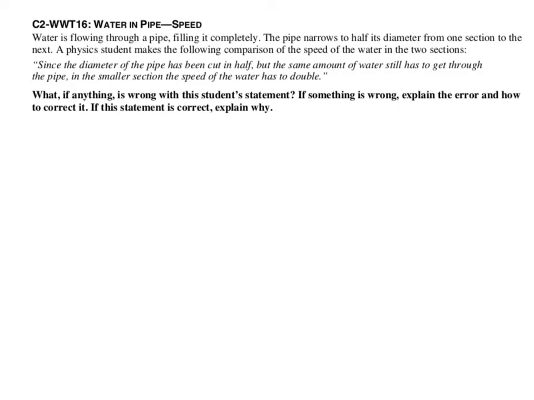Since the diameter of the pipe has been cut in half, but the same amount of water has to get through in the smaller section, the speed of the water has to double. What, if anything, is wrong with this statement? If something is wrong, explain the error and correct it. If it's correct, explain how you know.